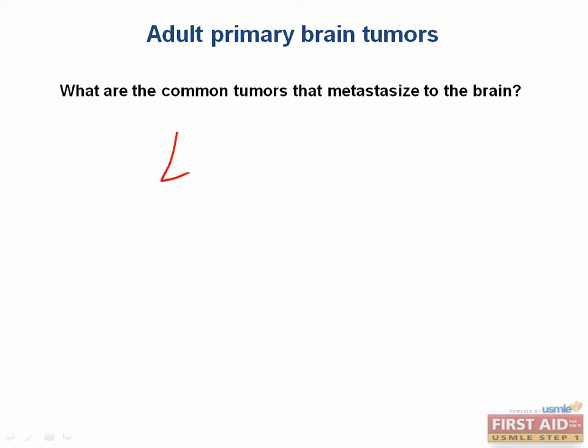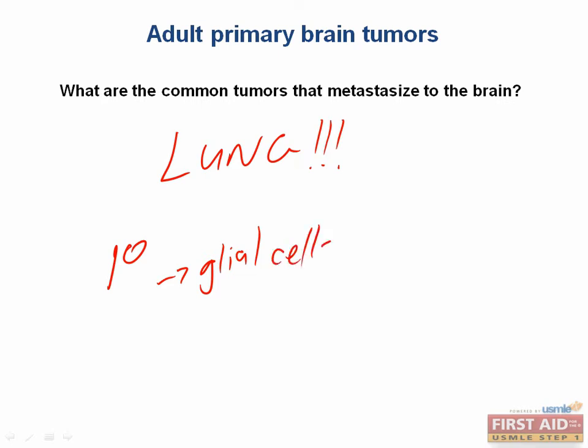Well, lung is a major one. That's one you should definitely know. However, you can also see breast cancer, melanoma, lymphoma, renal cell, as well as GI tumors. Now, most primary brain tumors arise from glial cells and thus are known as gliomas.